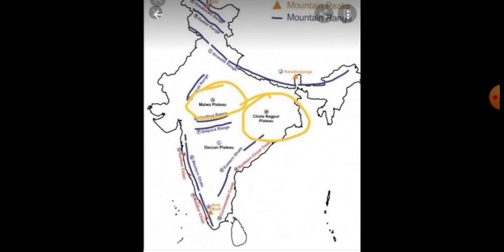Okay, students, today, which are the maps you want to do? First one, Deccan Plateau. Next one, Malwa Plateau and Chota Nagpur Plateau. Next one, Bundelkhand. Next one, Baghelkhand. Likewise, five plateaus you have to do. Okay, you do this map and keep it in the file, and also you have to learn this map's places also. Okay, students, can you understand?